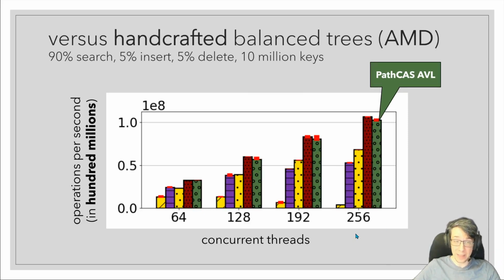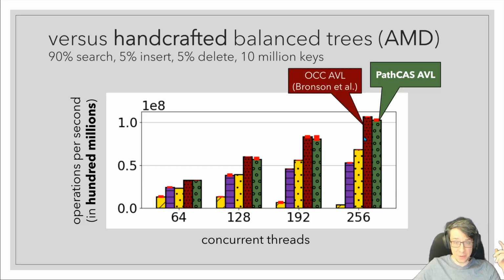In this case, we're looking at the AMD machine. And the workload here is almost the same, but we have 10 million key trees instead of 1 million. There's no real reason for that other than just showing you some other experiments. We also perform very well in the 1 million case for the corresponding graph here. So here is the PathCAS AVL tree.